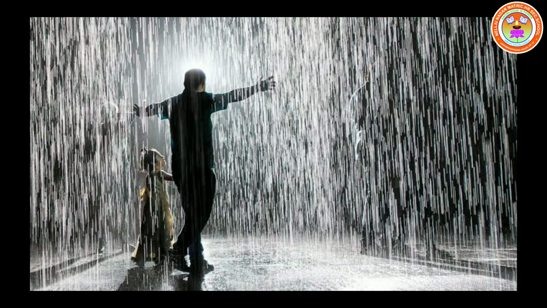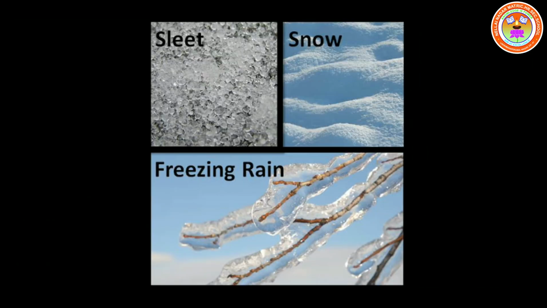Rain is the most widespread and important form of precipitation in places having temperature above the freezing point. It occurs only when there is abundant moisture in the air, and the diameter of a raindrop is more than 5 millimeter. When we see this screen, we also want to stand in the open place, you are thinking, no, children? Yes, I feel it. Okay, the next one is sleet.